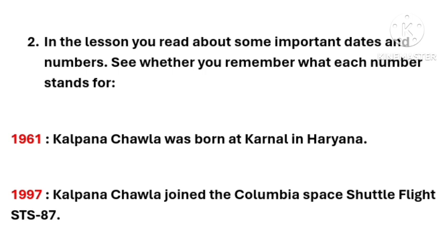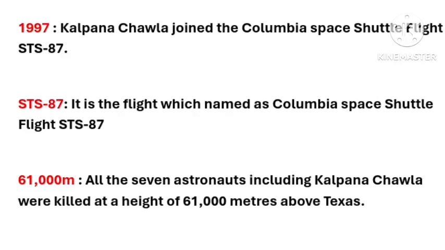Like 1961. So it was the year Kalpana Chawla was born at Karnal in Haryana. 1997. It was the year when Kalpana Chawla joined the Columbia Space Shuttle flight STS-87. STS-87. It is the flight which is named the Columbia Space Shuttle flight STS-87.